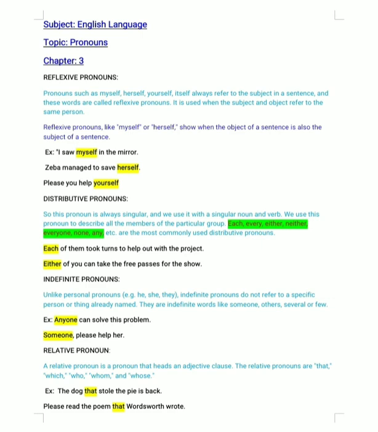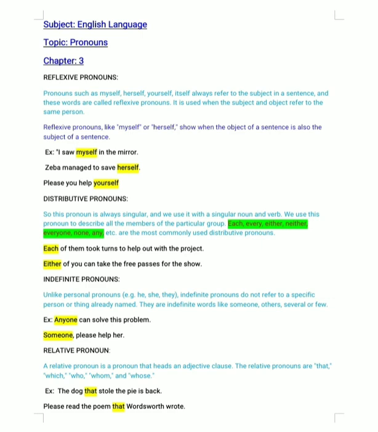So you see, two examples are given here. Each of them took turns to help out with the project. Either of you can take the free passes for the show. So here the words each and either both are the examples of distributive pronoun. Why? Again, the pronoun is always singular and here it is used to describe all the members of the particular group.